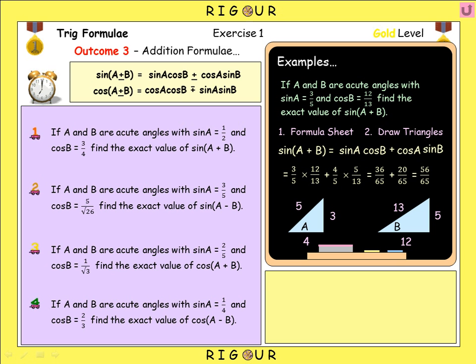Okay, we've unpaused the video. Let's see what these 4 answers are. So number 1 came out as 3 plus root 21 all over 8. Number 2 came out as 11 over 5 root 26. Number 3 came out as root 21 minus 2 root 2 all over 5 root 3. And number 4 is 2 root 15 plus root 5 all over 12.